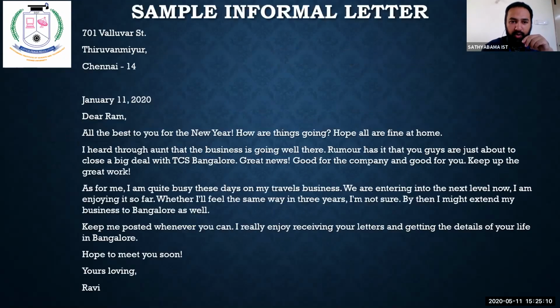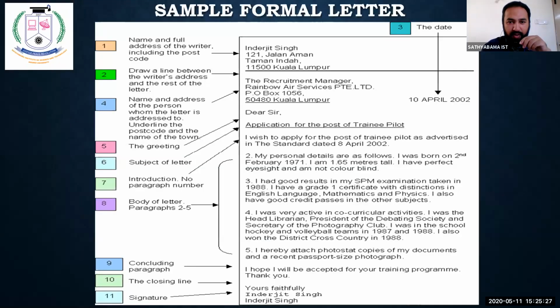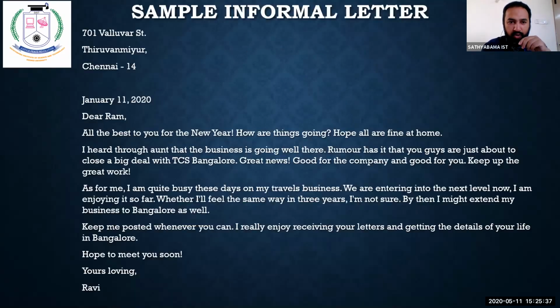Last slide. Please look at the letter. This is the format of the letter. Can you all look at it? See the difference between this format and that format. Here you have the from address, to address. See, the salutation is different. Everything is different.